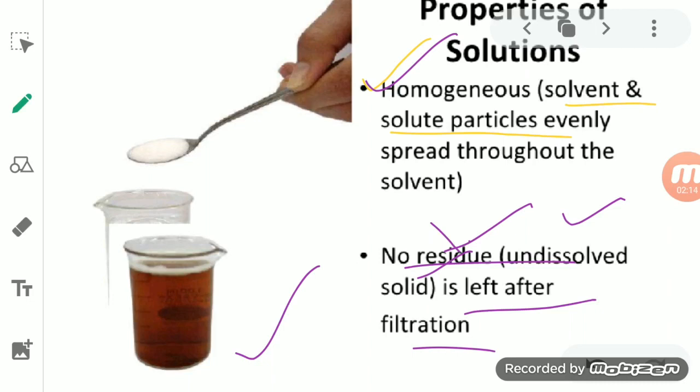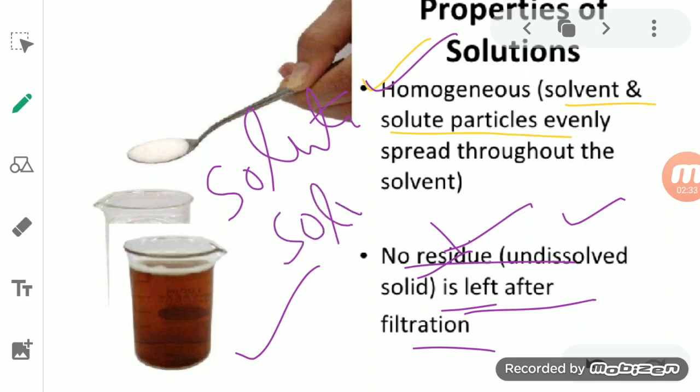So no residue is left after filtration, or we can say that the particles of this solution can easily pass through the filter paper. The solution prepared with a solute and a solvent cannot be separated simply by the filtration process.